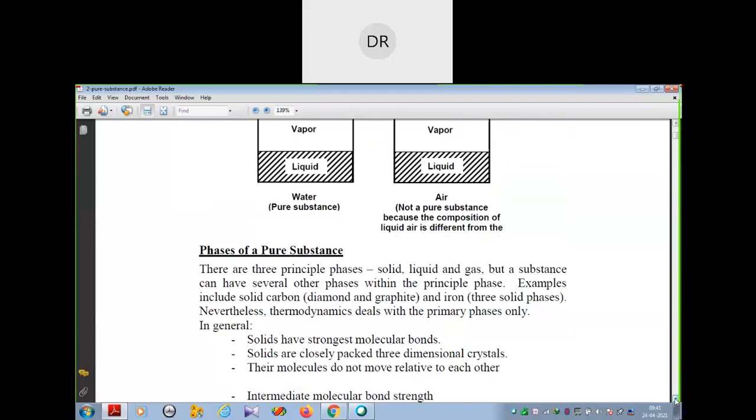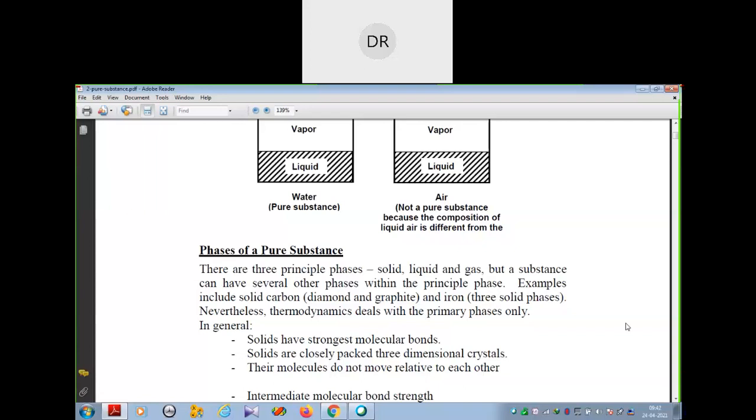So what are the phases of a pure substance? Already you know, because in your previous classes you have read what is solid, what is liquid, what is gas. A pure substance generally consists of three principal phases: solid, liquid, and gas. But these substances may have other phases within these principal phases. Suppose you consider solid carbon, that means diamond and graphite.